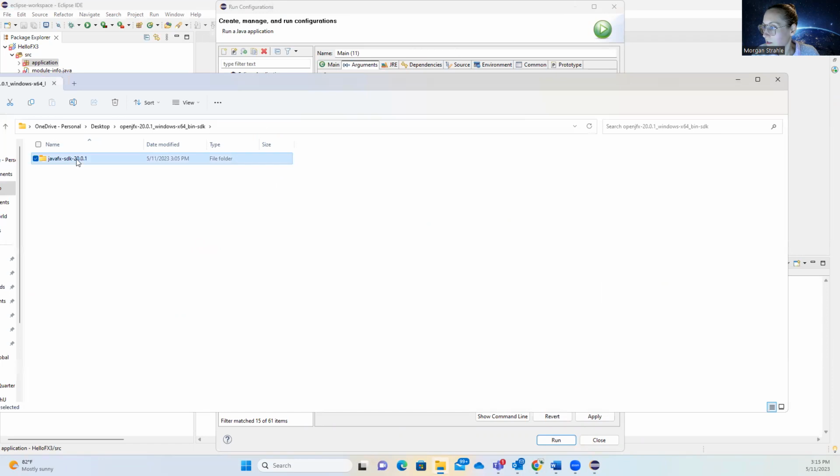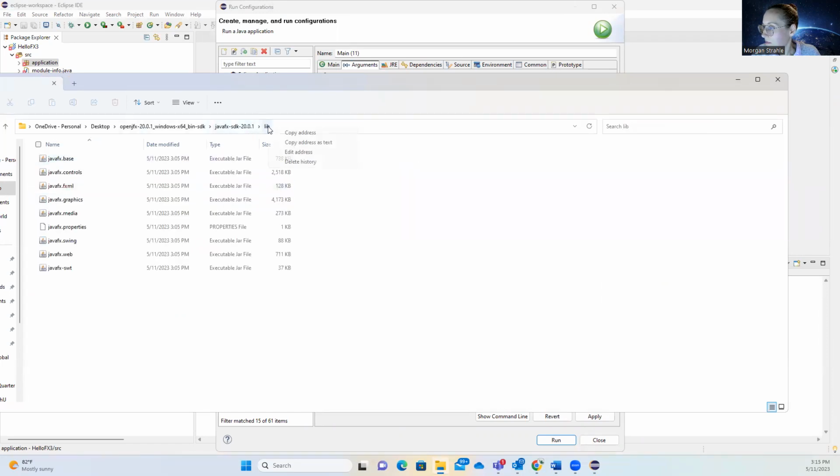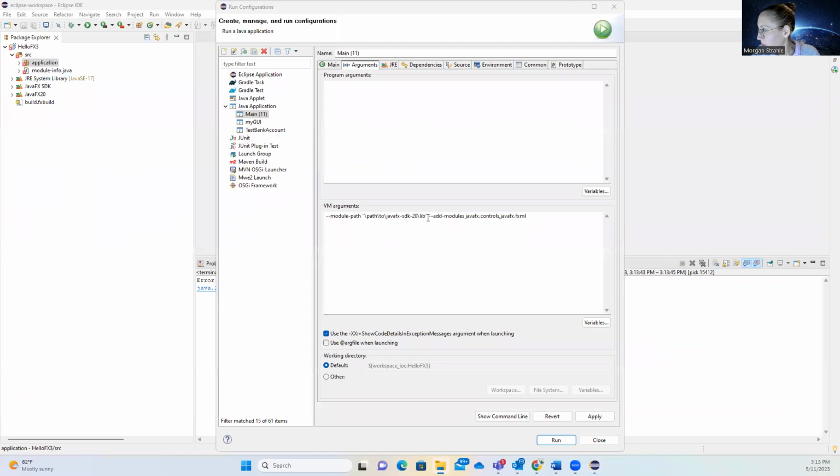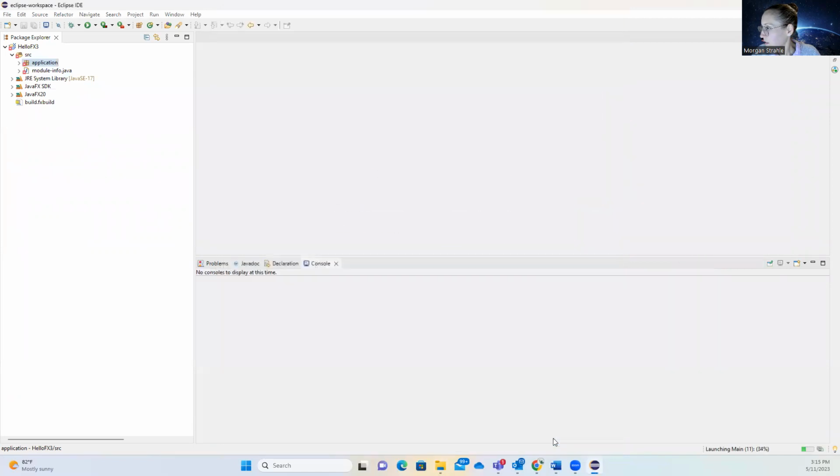So we go to our folder, copy address. Now everything in these quotes is replaced. And then the second thing we need to make sure we do is uncheck right here. And we apply, run.